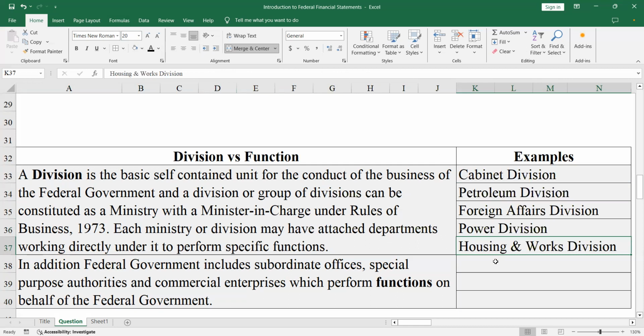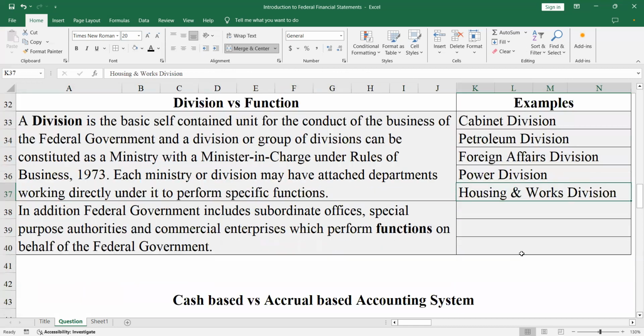Each of them is a subunit of the government. They're working on their own. On the other hand, functions are something that a lot of other divisions are doing. So defense awareness and services, military, army, navy, all of these are involved in defense affairs. So defense affairs itself is a function which is performed by multiple divisions.